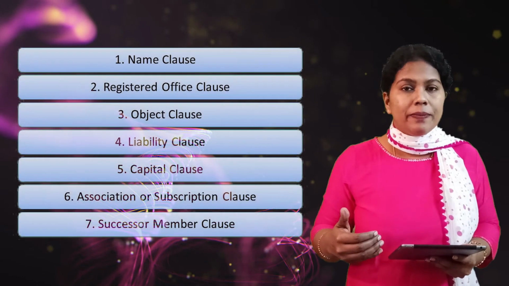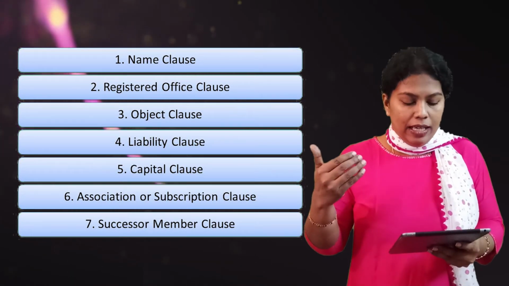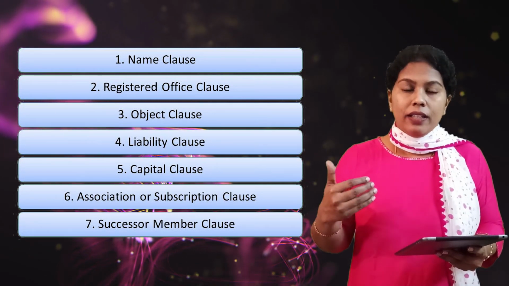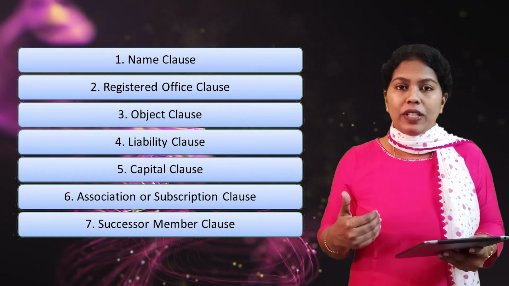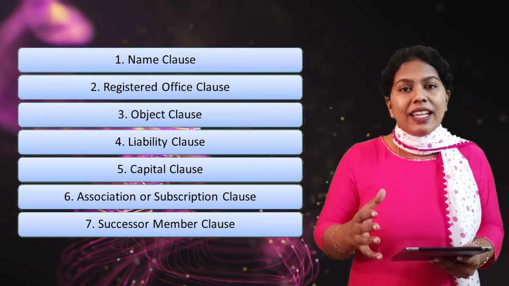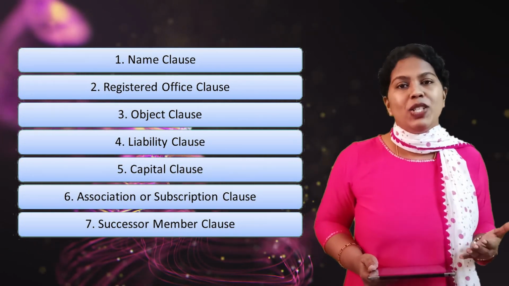You have to remember it in sequence. That is the name clause, the registered office clause, then comes the object clause, liability clause, capital clause, subscription or association clause, and the last one is the nominee clause or successor clause. So these are the contents of the memorandum of association, or what we call the clauses of the memorandum of association. In the upcoming session, I will give you a detailed idea regarding what these clauses are.